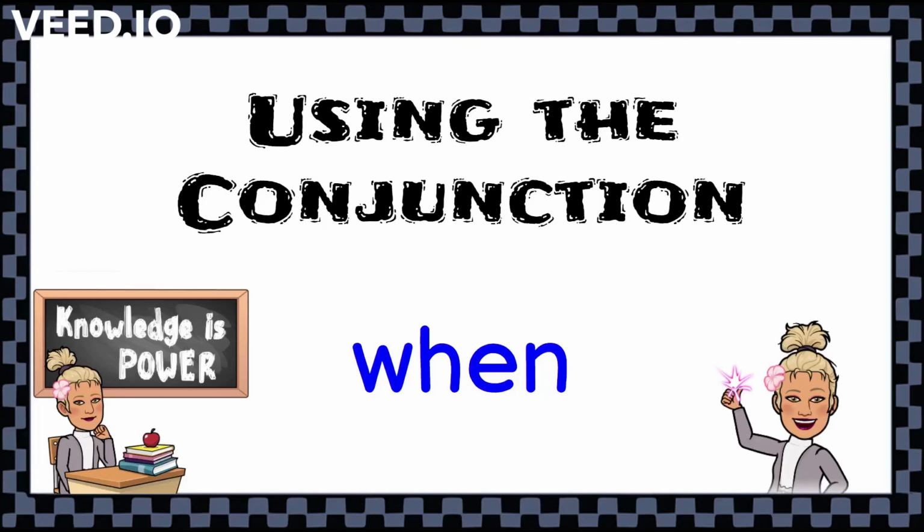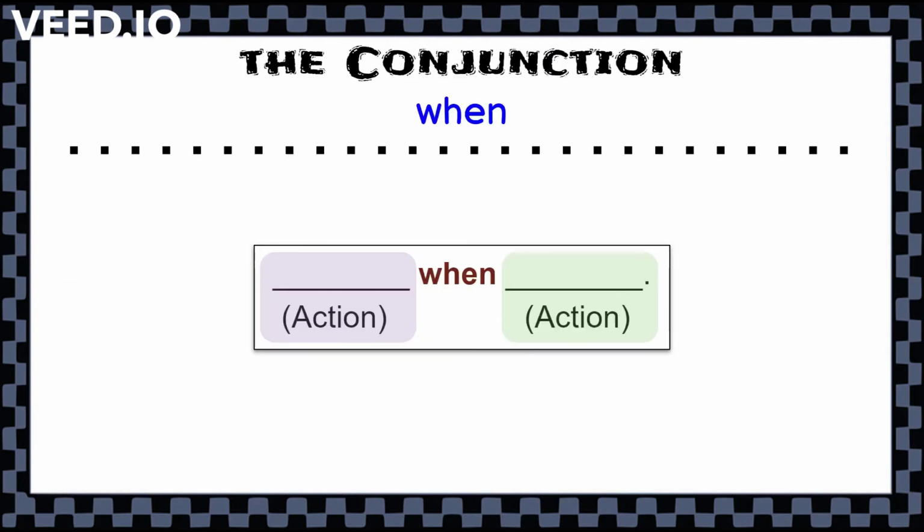Welcome to this episode of Using the Conjunction, and today we're going to be talking about the conjunction when. The conjunction when is used with two actions, and we're going to show those actions with purple and green boxes.